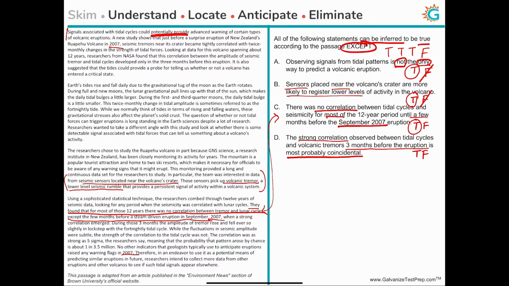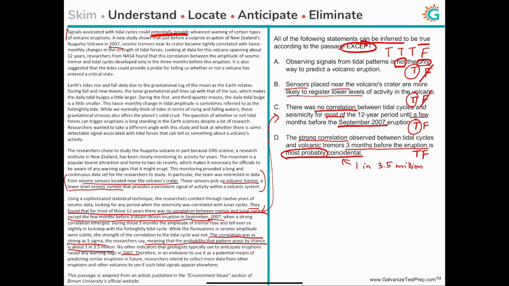So if you go back to the passage where they say the correlation was as strong as 5 sigma, the researchers say, meaning that the probability that the pattern arose by chance is about 1 in 3.5 million. So the likelihood that it was random or coincidental, those odds are like 1 in 3.5 million. That's a very, very tiny possibility that it could be random. So the strong correlation is not most probably random.